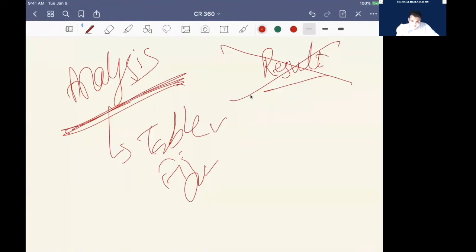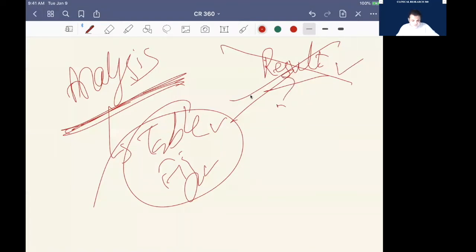Once your tables and figures are done, then you write the result, and then you write the discussion part, the introduction part, whatever is left behind. Once you write everything, including the conclusion, then you start your submission process in this form. So this is usually how people execute their project. In short, it's very complicated, we'll come to that point, but in short, this is how it should work.